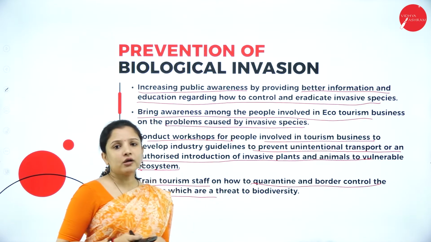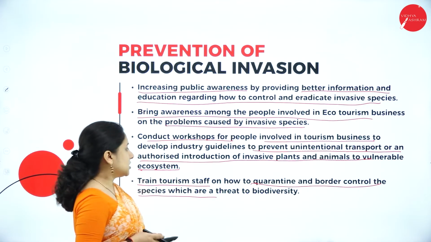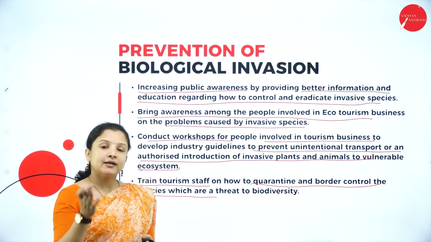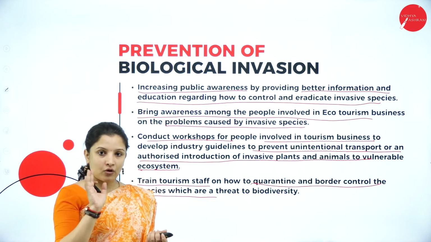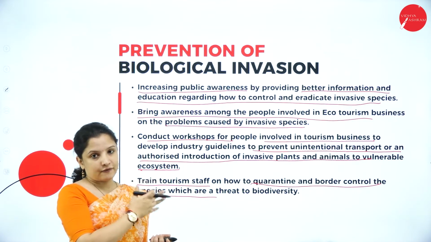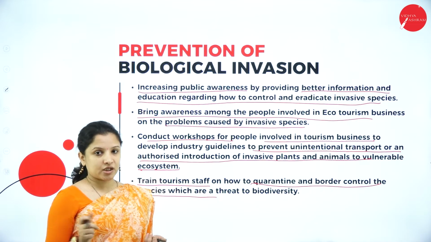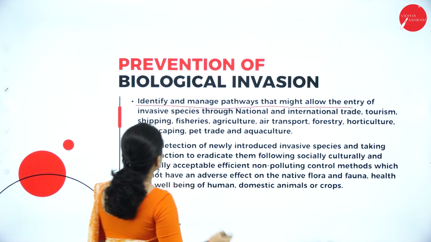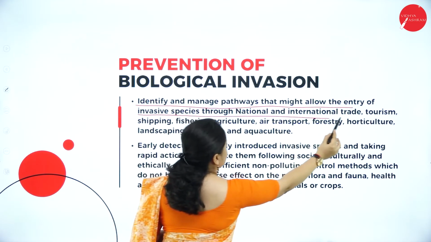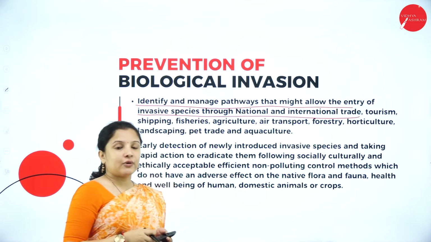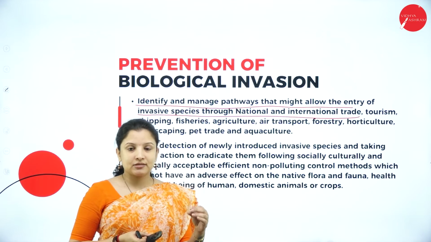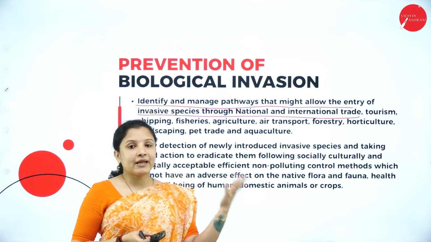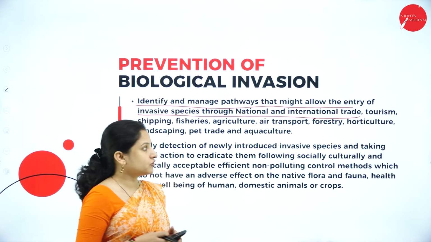So that is how quarantining of plant and animal species has to be done, so that if they find out that they may be a threat to biodiversity in the future, it is better to avoid planting or introducing those foreign or alien species into a particular country. Next is to identify and manage pathways that might allow the entry of invasive species through national and international trade. That is why there should be very strict checks in airports as well as in ship ports, so that alien species will not unnecessarily enter the country.